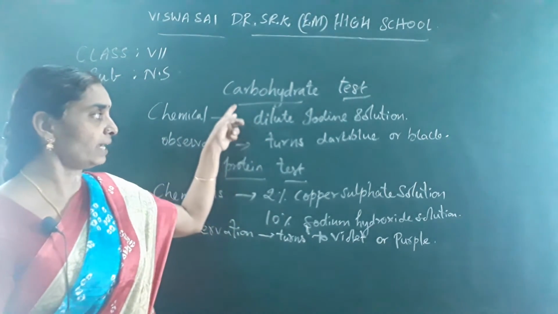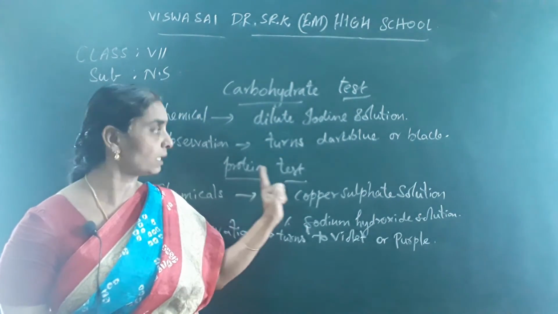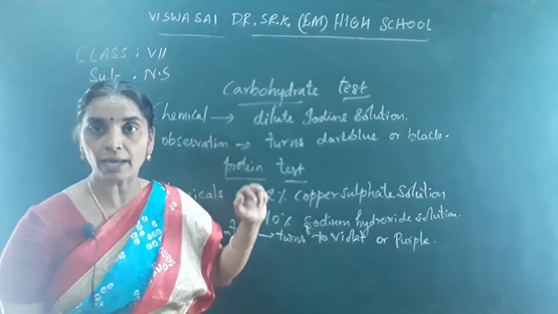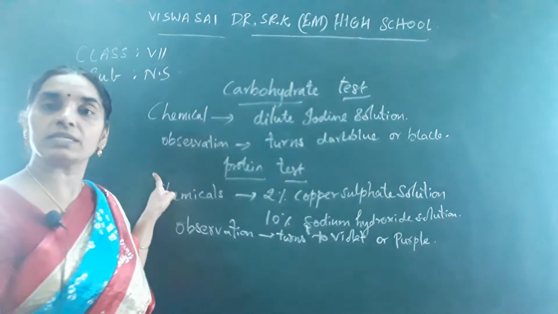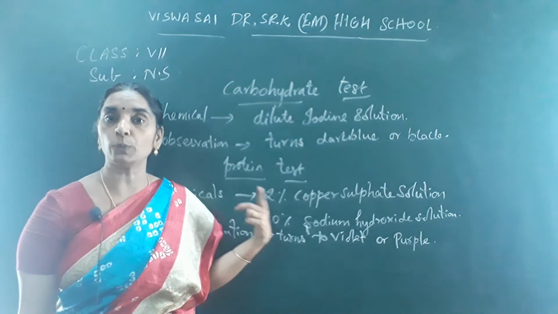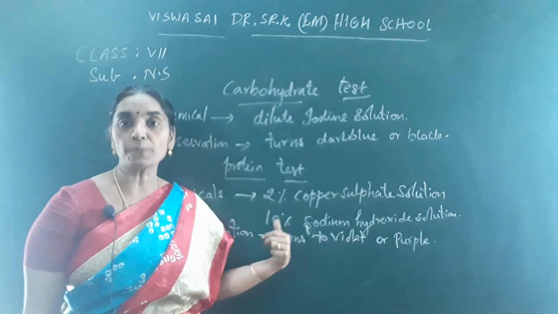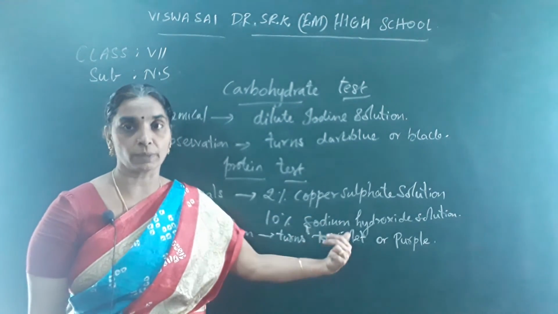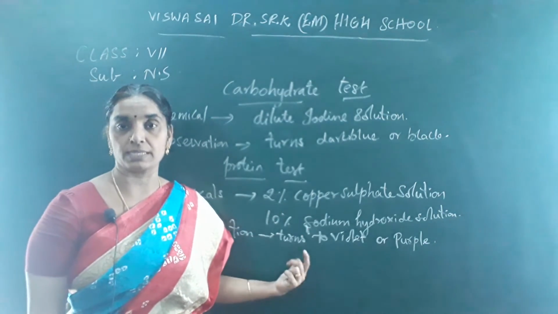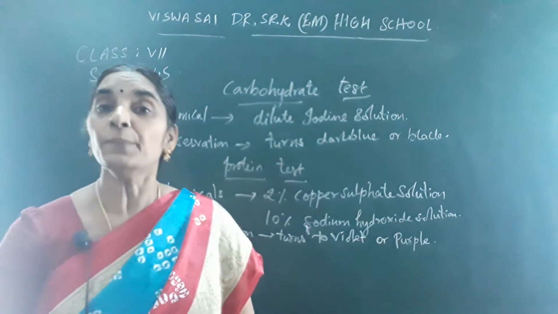So if it is carbohydrates, when you add dilute iodine solution to the substance that is taken, if it turns dark blue or black, then it is proved that the substance contains carbohydrates or starch in it. If you are doing the protein test, to the substance that you have taken, you add the 2% copper sulfate and sodium hydroxide to a sample of the substance. Then if it turns violet or purple, then it proves that the substance contains proteins in it.